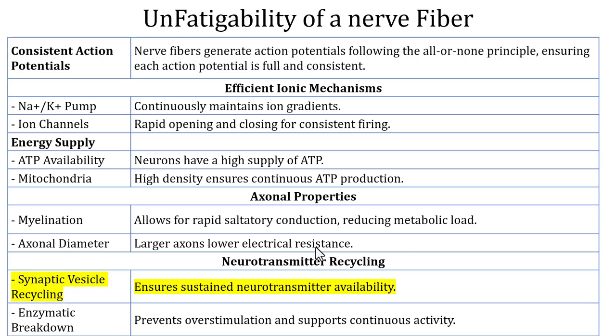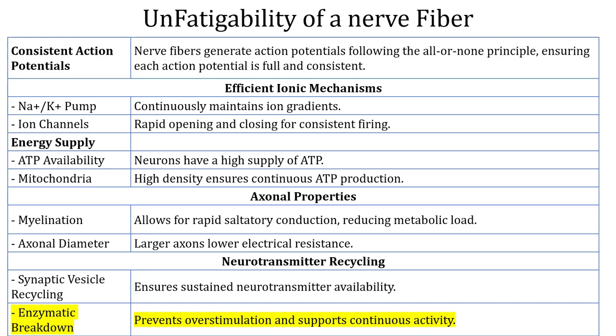Some of the acetylcholine goes and binds to acetylcholine receptors. After the receptors' work is done, the acetylcholine in the synaptic cleft is broken down by acetylcholine esterase. So there is enzymatic breakdown of neurotransmitter. By doing so, it prevents overstimulation and supports continuous activity. You get it, right? So that is why there is unfatigability of a nerve fiber.